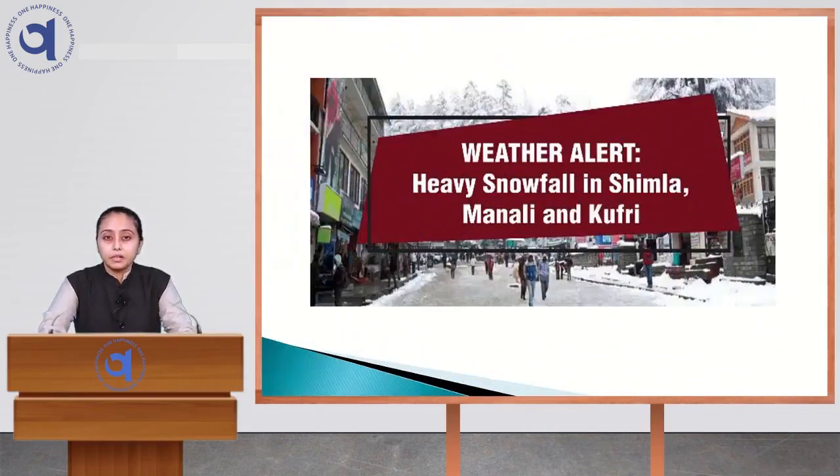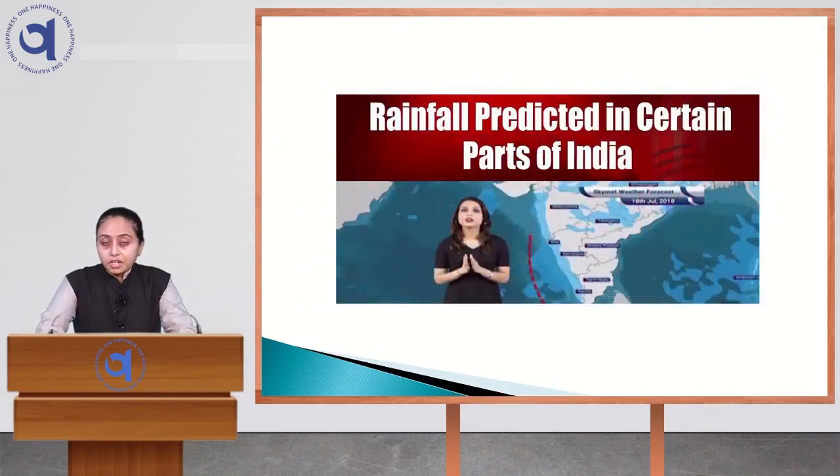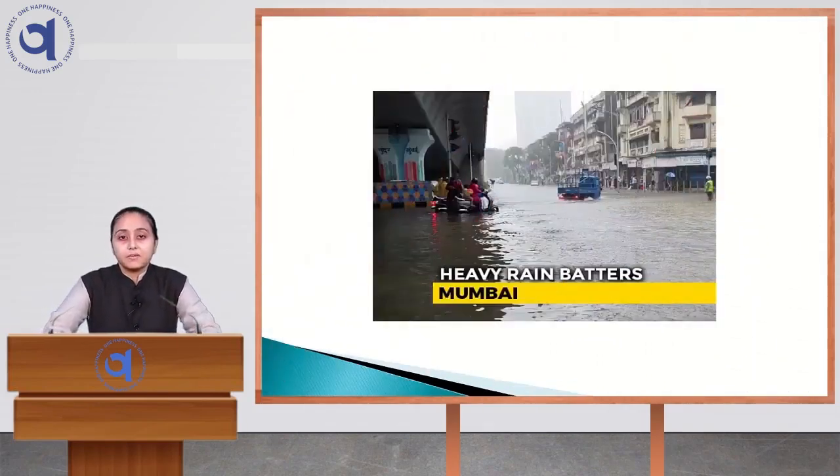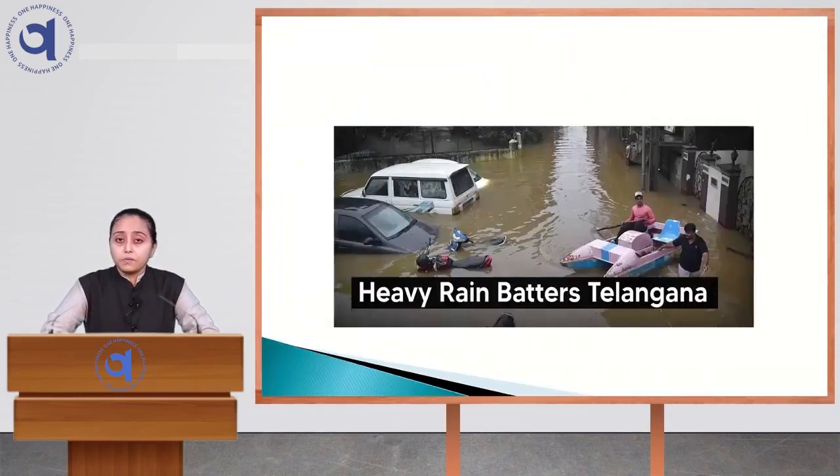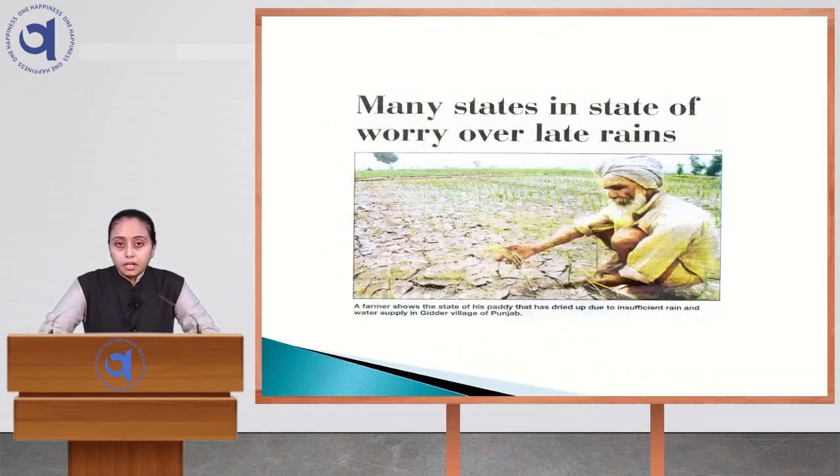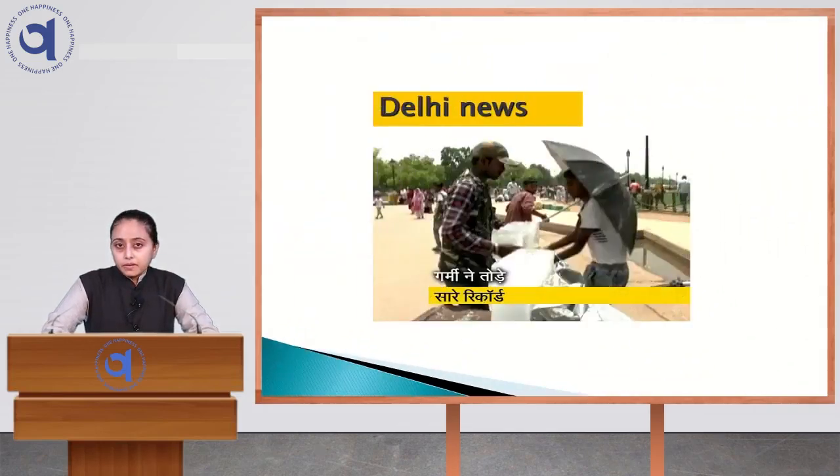You might have heard about heavy snowfall in Shimla, Kullu and Kufri. And when rain prediction comes, Mumbai remains in the limelight. Every year Mumbai is receiving heavy rainfall. And Telangana is also battered by heavy rainfall every year. And when we talk about Rajasthan and some places of Gujarat, they are receiving very little rainfall every year. Why do we have this climatic diversity? There must be some reason, right?